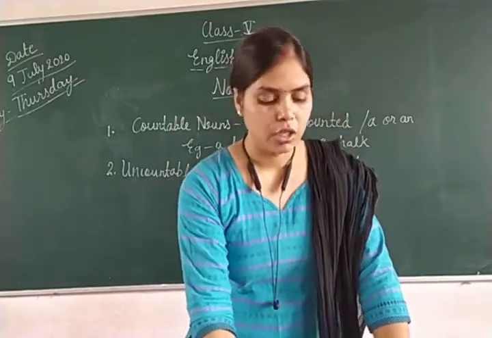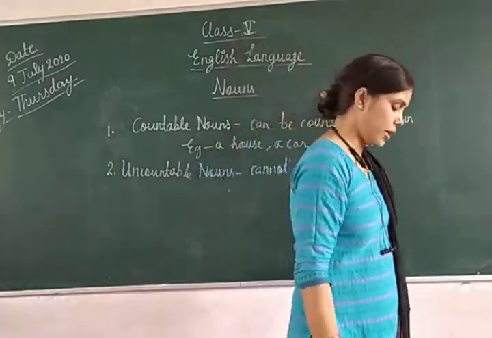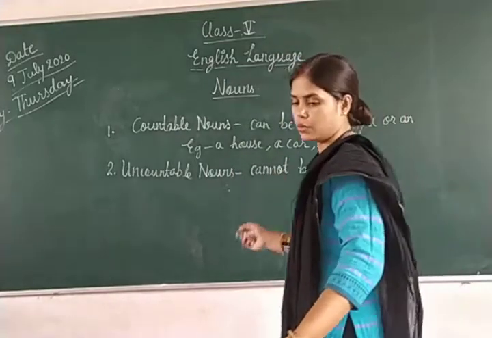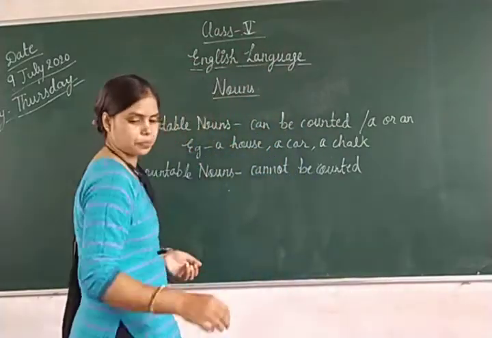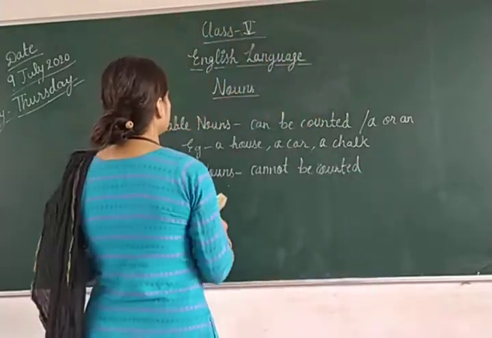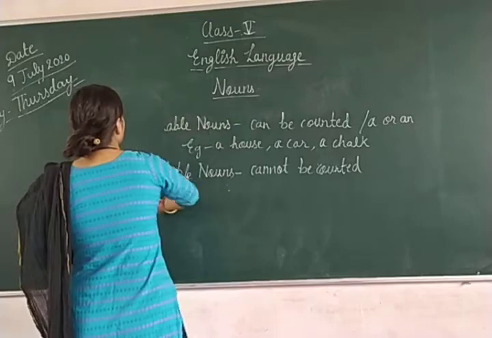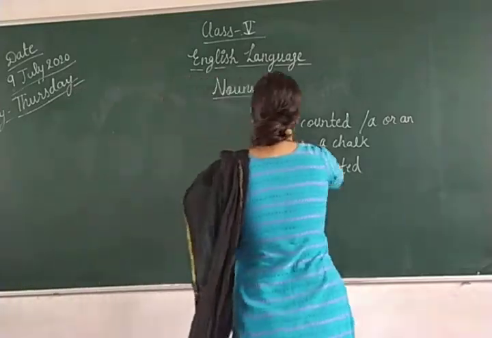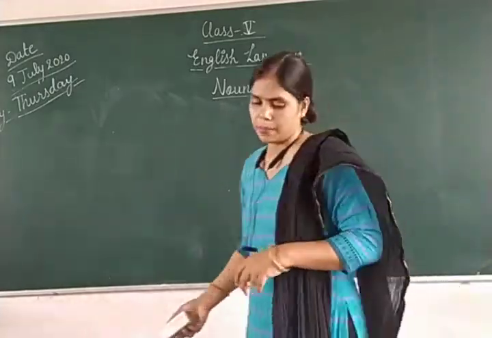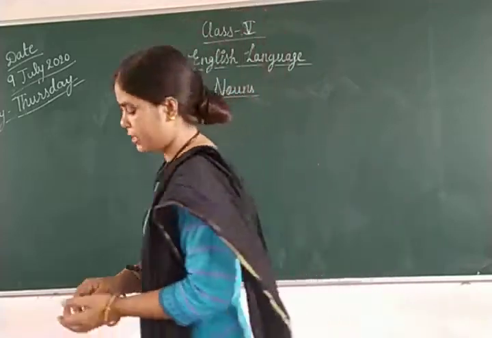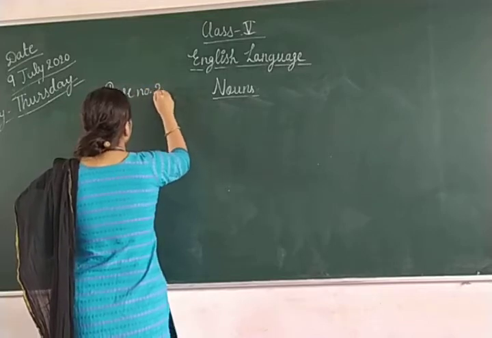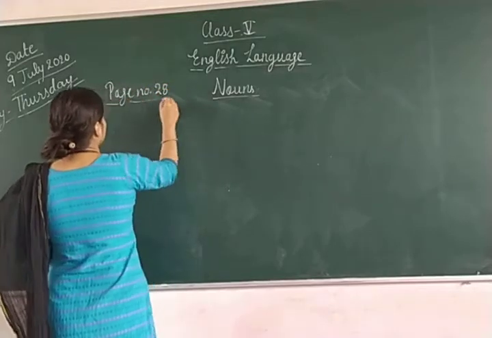Gender nouns. Now move on to gender. That is also a part of noun. So gender. What is gender? जो gender है वो क्या होता है? Page number you have to write 28. Page number 28. Gender.